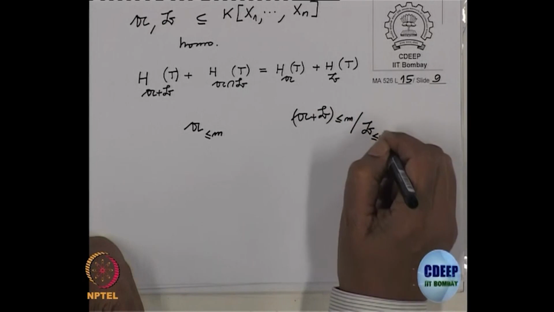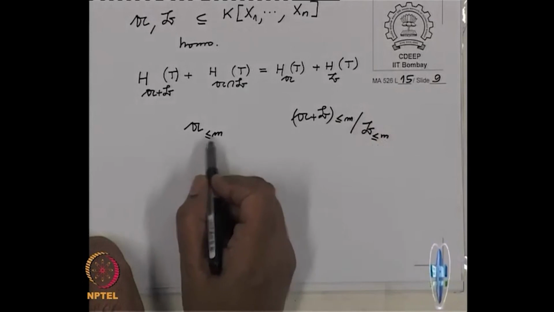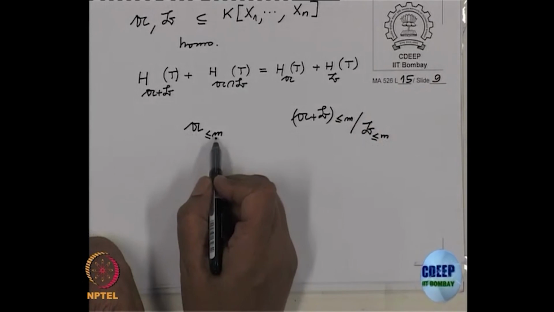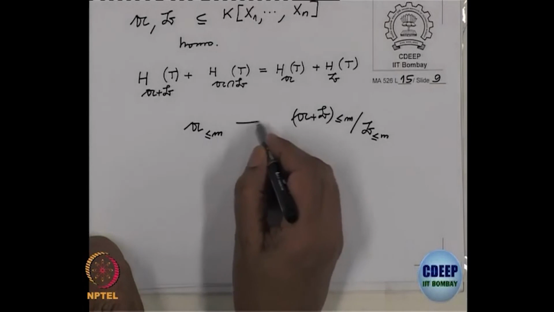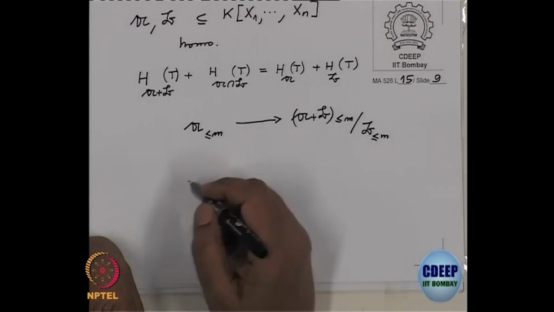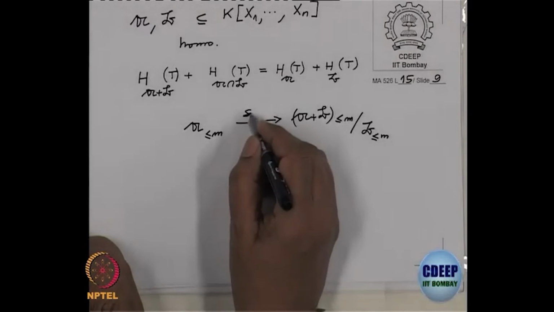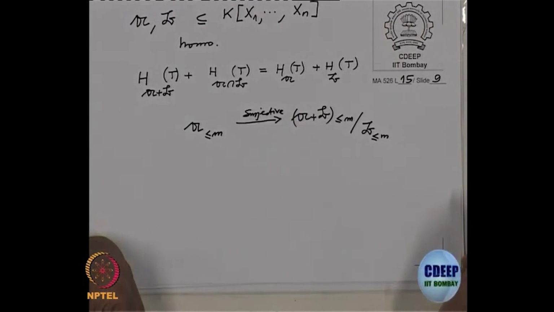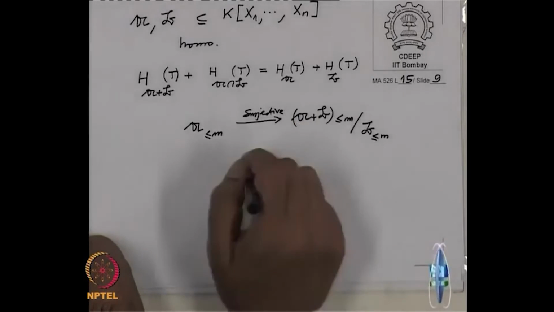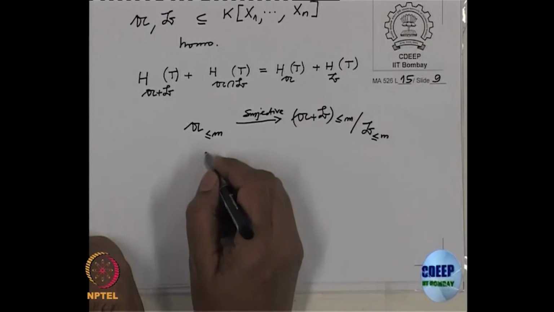This is clear, the notation: it means the polynomials here of degree up to m and so on. There is a natural map here which is surjective, just going bar, f going to f bar.